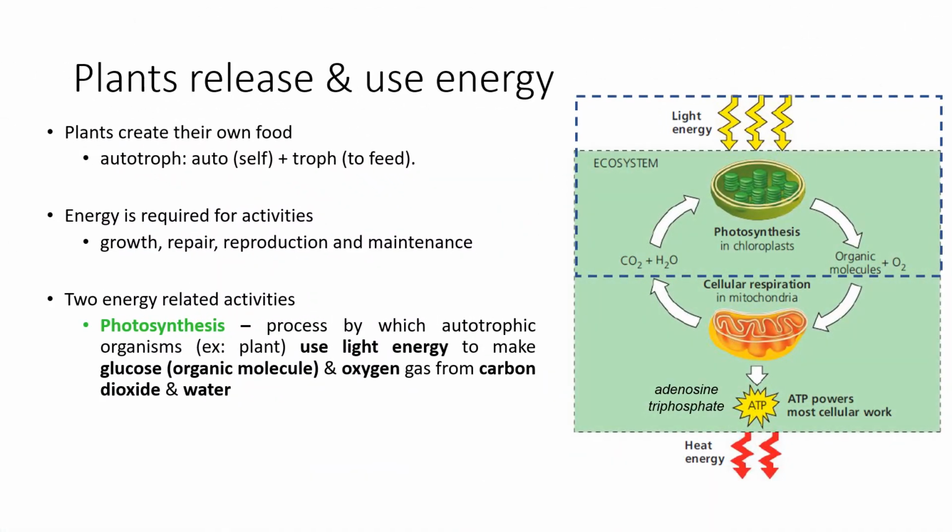The next point is plants release and use energy. The same goes with us humans. We are living things. So if the organism can release and use energy, we can consider it as one of the characteristics of living things. So plants create their own food, and they also can use the energy for activities for growing, repair, reproduction, and maintenance. So two energy related activities involving the plant are photosynthesis and respiration.